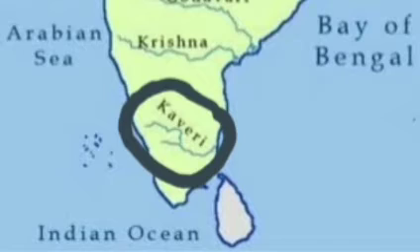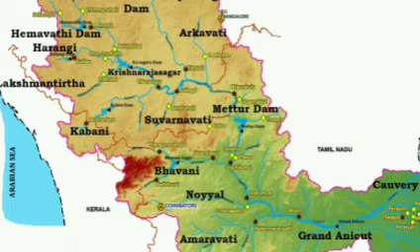Dakshin Ganga, or Ganga of South. What are the tributaries of river Kaveri? Hemavati, Kabini, Bhavani, Arkavathi, Noyyal, Amaravati, etc. are the main tributaries of the river Kaveri.